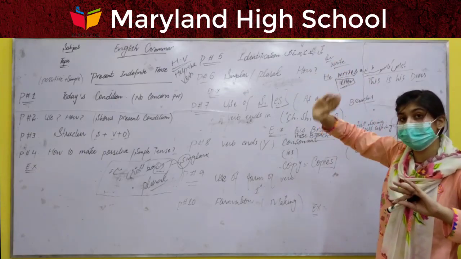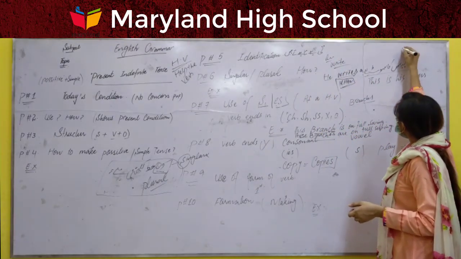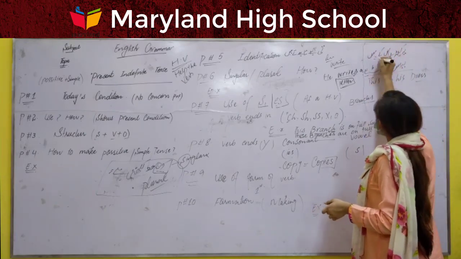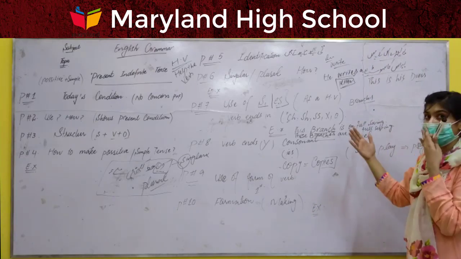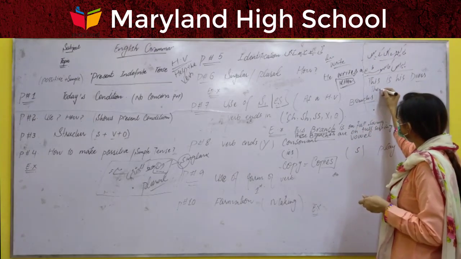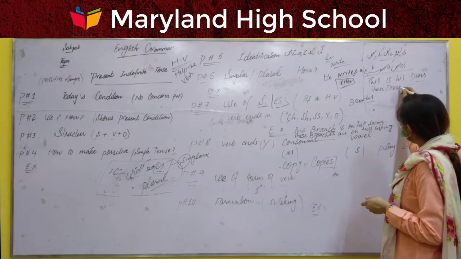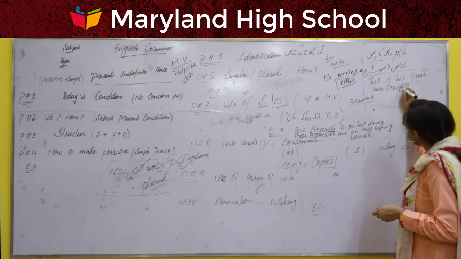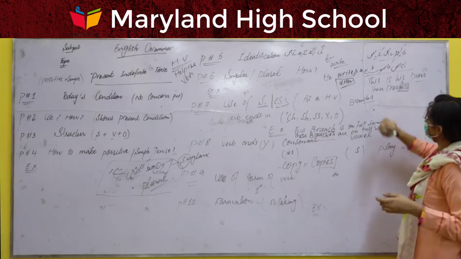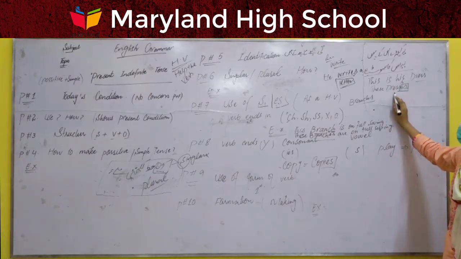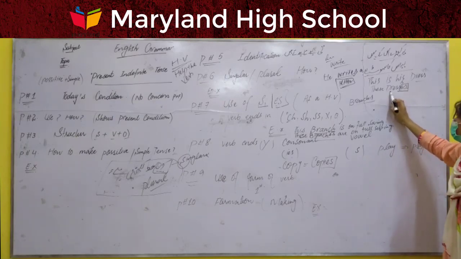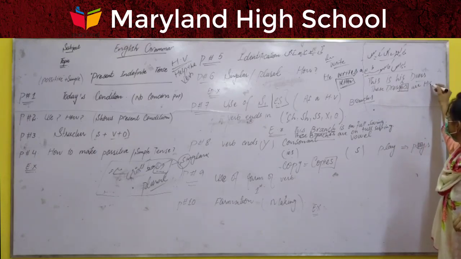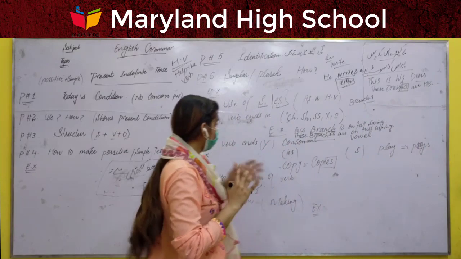But if we want to convert into the plural, for example, these dresses are his. How many dresses? More than one dress, which means these dresses. Now to convert it to the plural, we will add ES, not S. If I add S, the sentence will consist of a triple S. It's incorrect. So we will write: these dresses are his. This is the correct one.